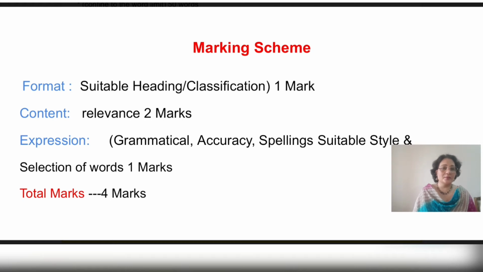Now let's take a look at the marking scheme from the examination point of view. It is for 4 marks in total. Format, which includes mentioning subheading or classification, that is for 1 mark. Content, relevance of the content is for 2 marks. Expression, grammatical accuracy, spelling and suitable style, and selection of word, that constitute 1 mark.